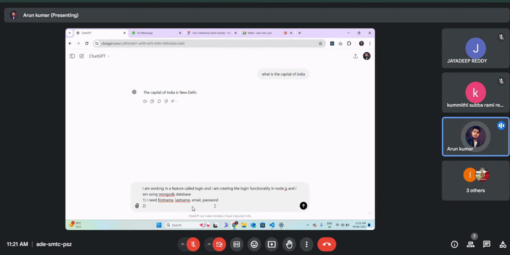Second, you can instruct ChatGPT: I need an API that uses a JWT token to encrypt data. And third, give me an API signature and the payload.